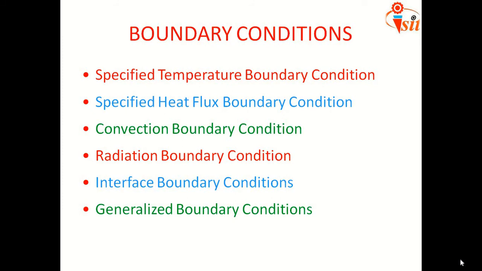We need to consider all these boundary conditions, out of which in an example they may give only one, and based on that we need to use the different formula. As you know, the different heat modes have different laws for that particular heat transfer, and by this means we need to find out the temperature distribution curve or the temperature at a particular point inside the geometry, inside the object. So let's come to know one by one.